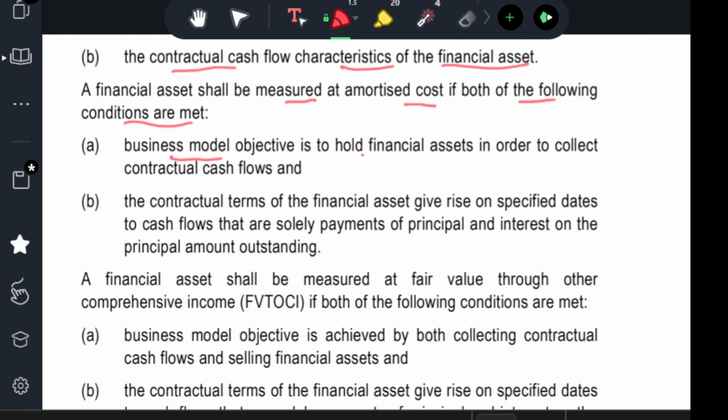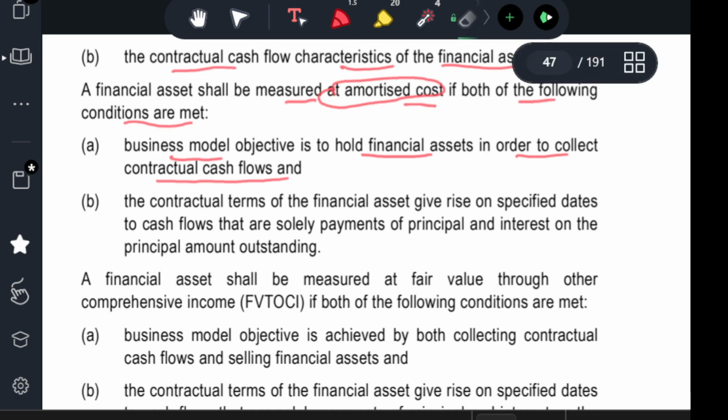The business model objective is to hold the financial asset in order to collect the contractual cash flow.